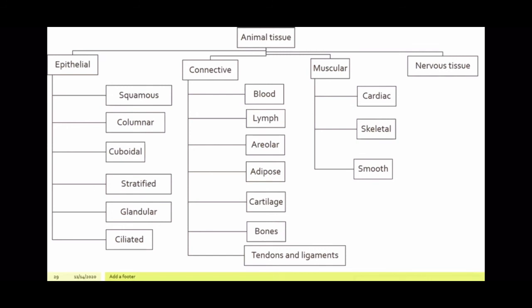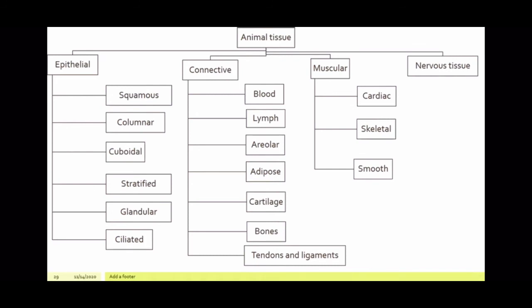Ciliated epithelium is mainly that which has cilia on it. It has a wave-like motion because of which the air is pushed forward and it keeps respiration. It helps in respiration. Then connective, we learned about blood, helps in transport of oxygen, nutrients and gives the waste to the kidney. We have lymph, helps in protection because it has WBC.